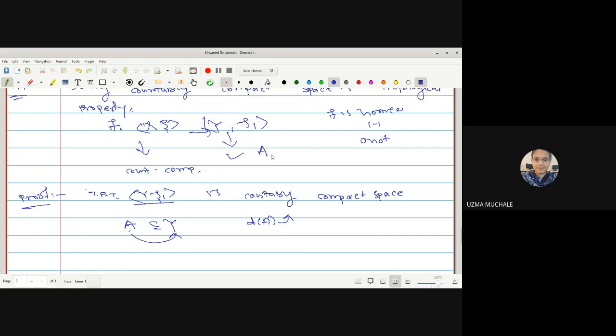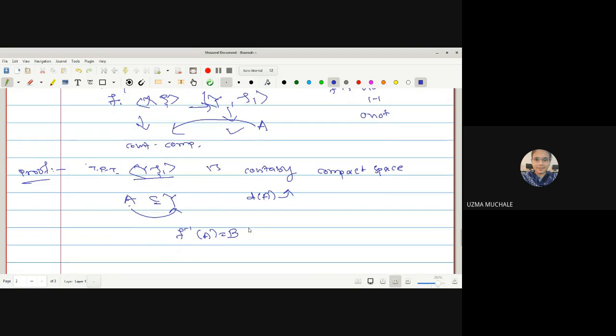So if A is any infinite subset of (Y, τ1), since F is a homeomorphism, I have the pre-image, F inverse of A, equal to some set B. Here B is also an infinite subset of X, because we have considered the pre-image.